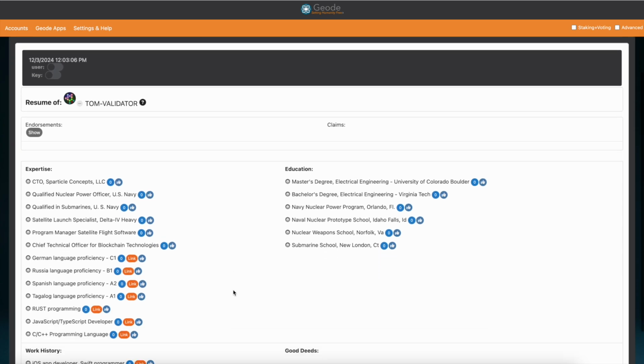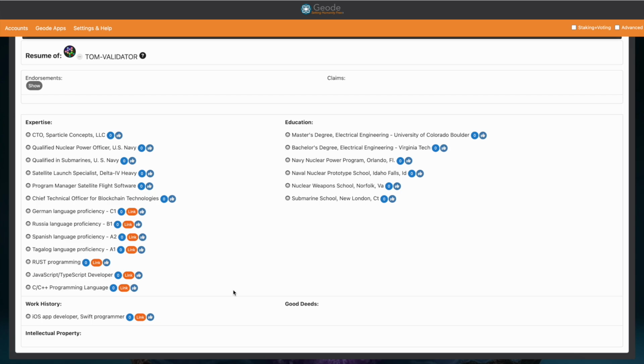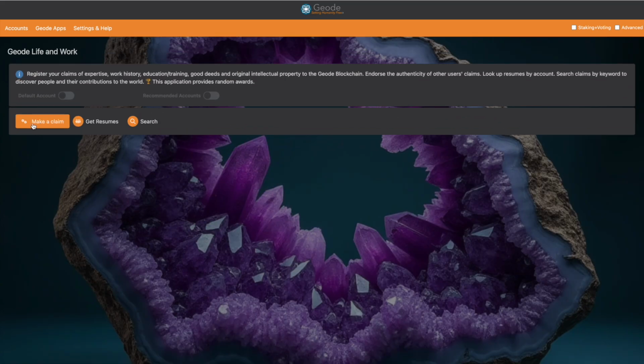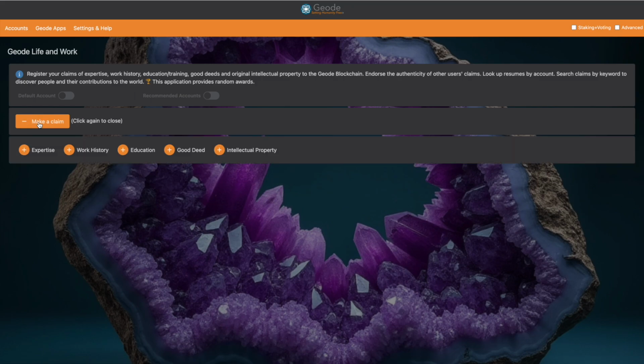So you can see the utility for recruiters, for showing off your resume, for showing off your expertise. And I think showing off expertise as keywords and phrases is really such a better way to narrow down what people are capable of. So this is a real revolution of the resume, and we are so excited to bring it to you.